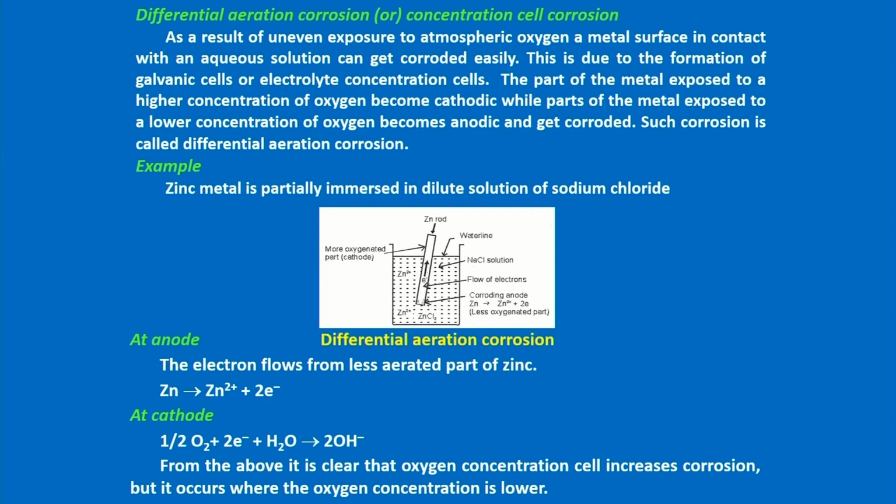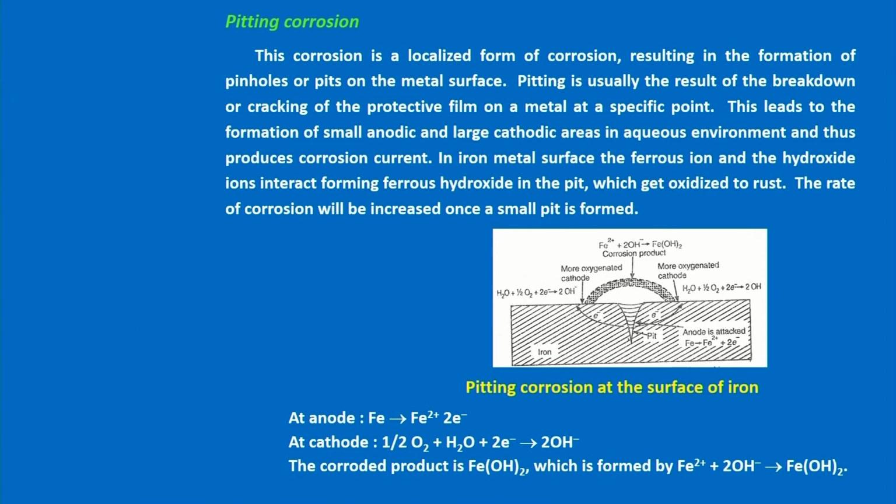Okay. The next type is pitting corrosion. Pitting corrosion also occurs over the metal surface, but here it is a localized form of corrosion. What is localized? The corrosion does not spread sideways.